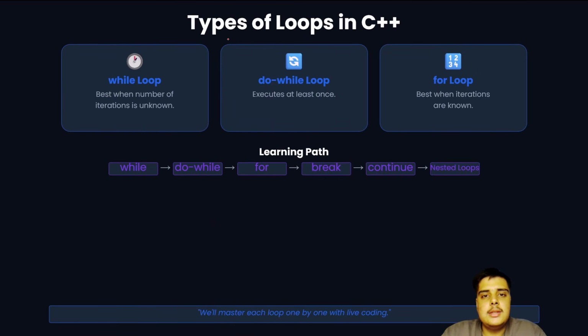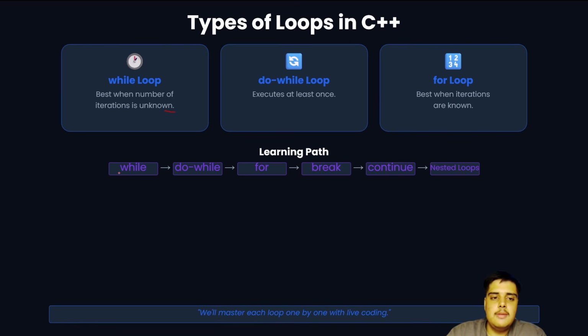Coming next, types of loops in C++. Here are 3 types of loops: while loop, do while loop, and for loop. The while loop is best when the number of iterations is unknown. The speciality of the do while loop is that it executes at least once. A while loop may or may not execute, but do while will execute at least once. And the for loop is best when iterations are known.